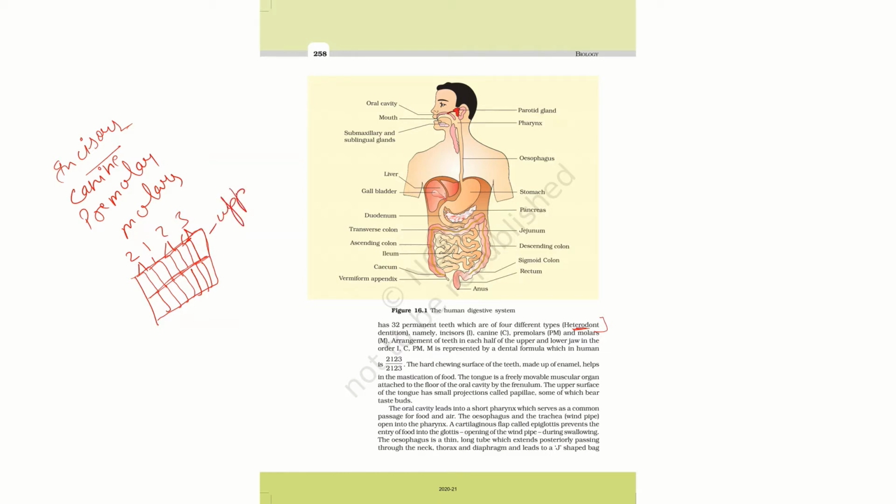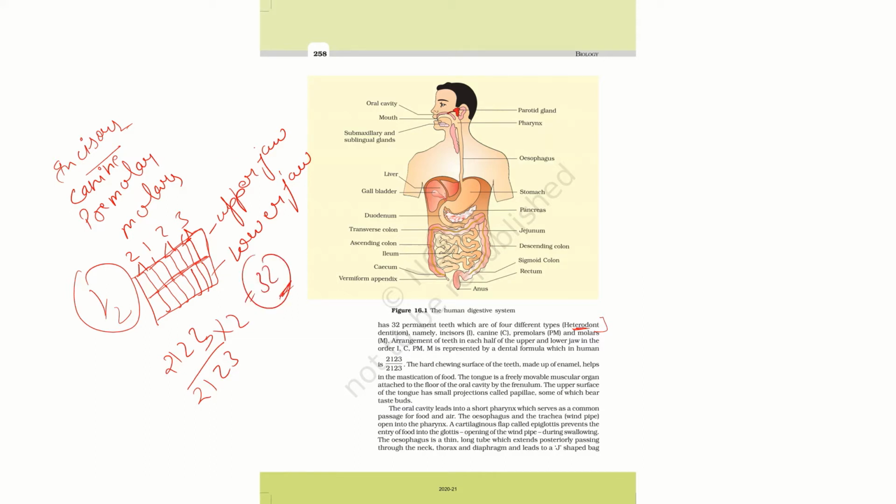Suppose this is the upper jaw and this is the lower jaw. The dental formula is 2123 upon 2123, and if you multiply it by 2, you will get 32. So these 32 teeth are permanent in all adults.